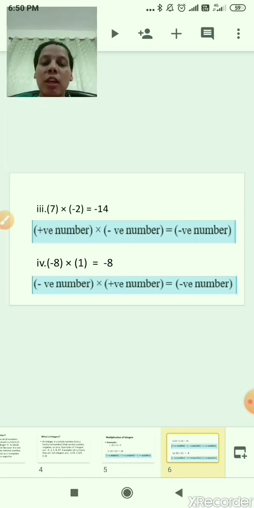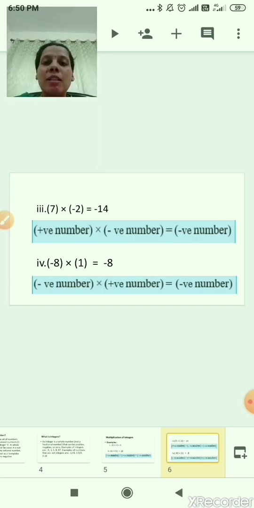Understood? Now the fourth example, -8 multiplied by 1 is equal to -8. What is the sign of the first integer? Negative. What is the sign of the second integer? Positive. So it gives us a product that is negative.